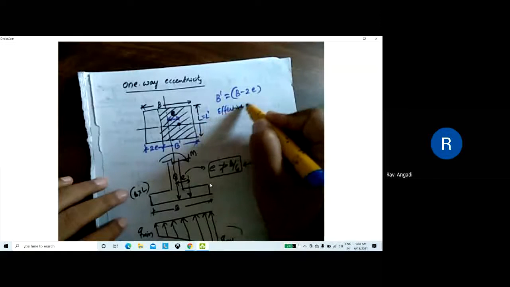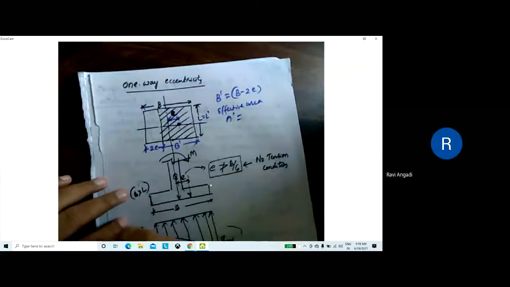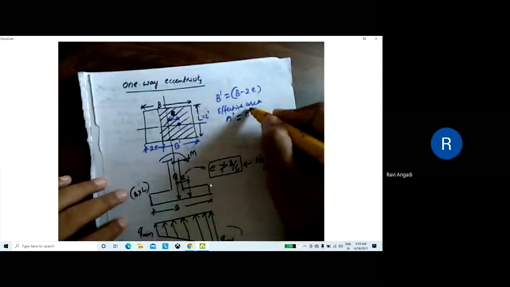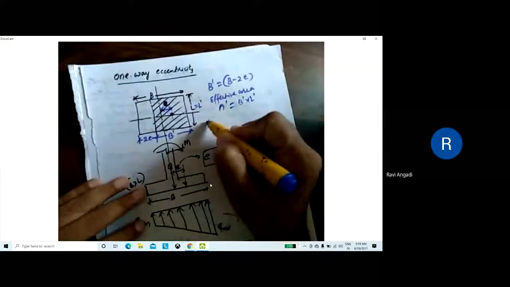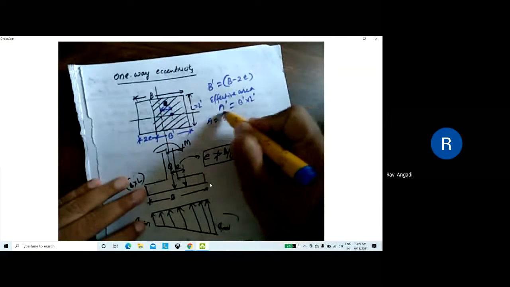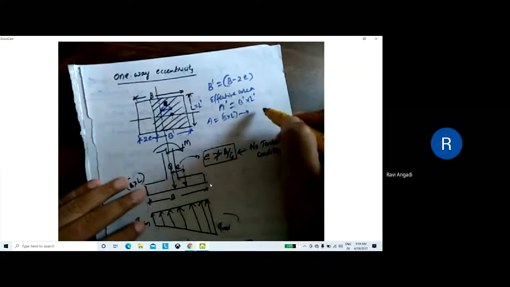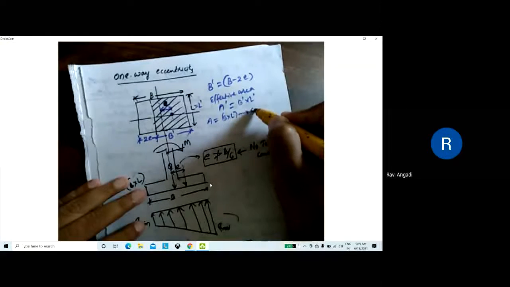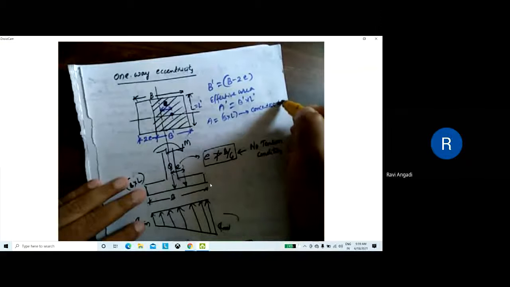Then what could be the effective area? Tell me. Effective area, I am calling it A dash. So is it B dash into L dash? Yes. The area A equal to B into L when the load is concentric loading.